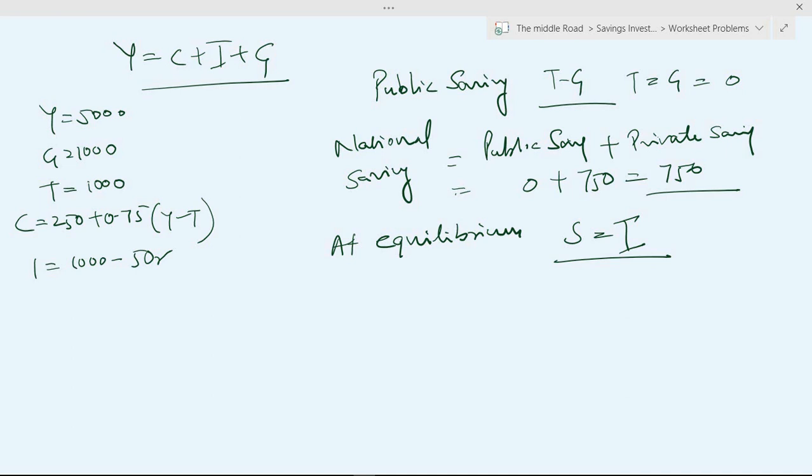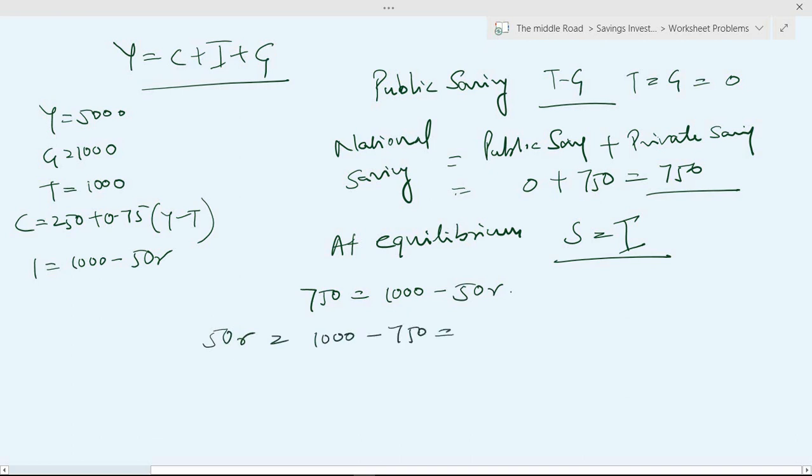So if I equate that, we know savings is 750. We have been given an equation for investment. So it becomes 750 is equal to 1000 minus 50R. So this could also be written as 50R is equal to 1000 minus 750 is equal to 250. Now 50R is equal to 250, or R is equal to 5%.